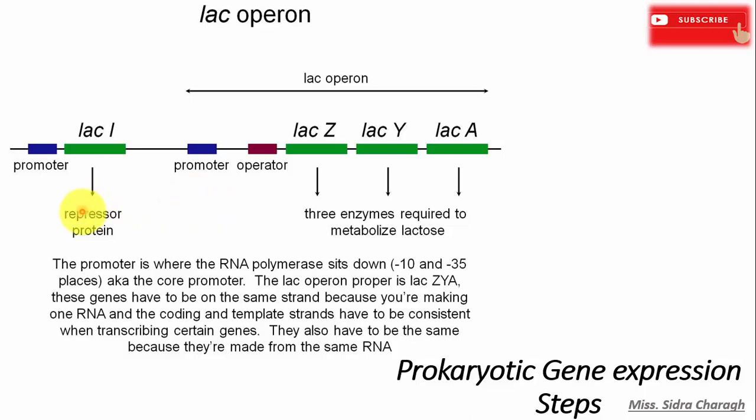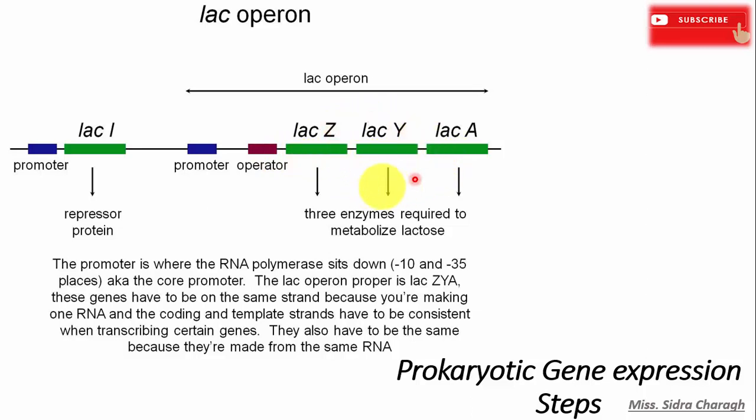For the lac operon, the lac-I gene is the regulator gene, O is the operator region, and P is the promoter region. P is the site to which RNA polymerase binds, the initiation site in the DNA for transcription. Next is the operator, followed by the structural genes: lac-Z gene, lac-Y gene, and lac-A gene.